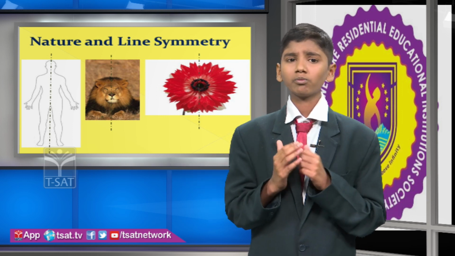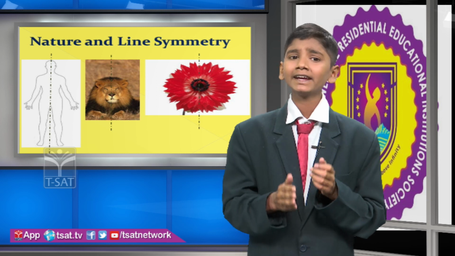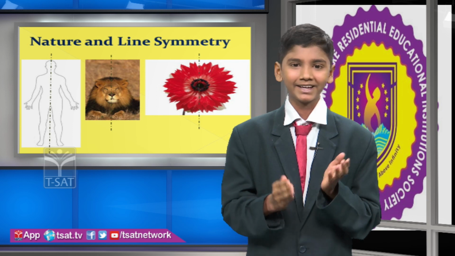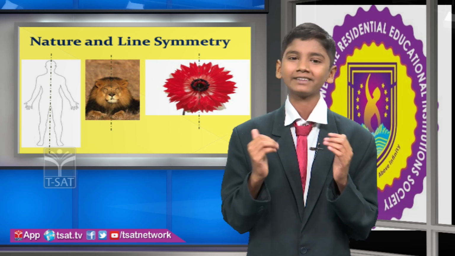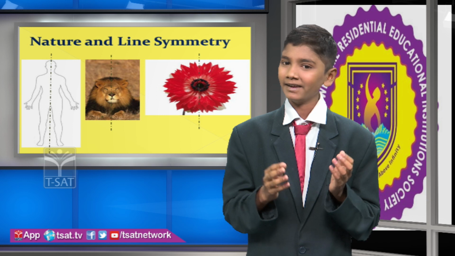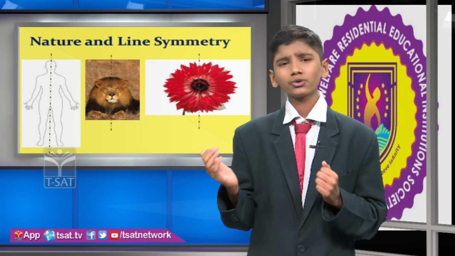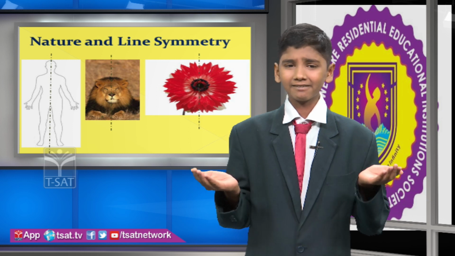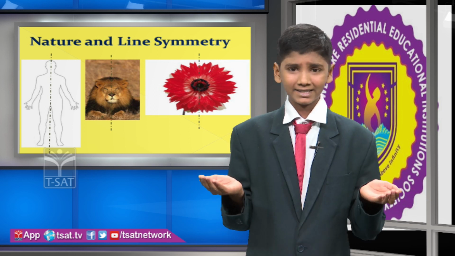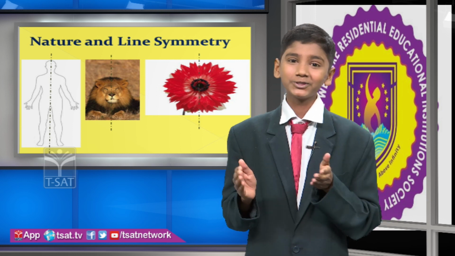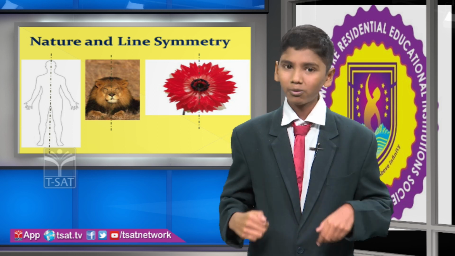The line of symmetry divides the human body into two equal parts, the animal face into two equal parts, the flower into two equal parts. When it comes to the human body, some parts are equal in size. If they are not equal in size, the work may not be done properly, and symmetry gives stability to the human body.